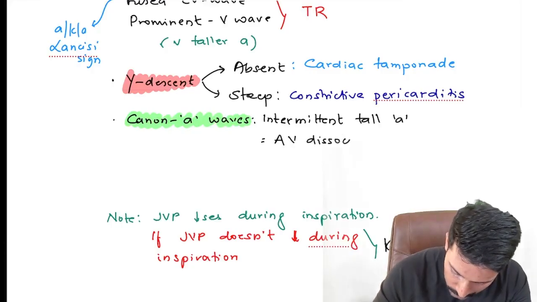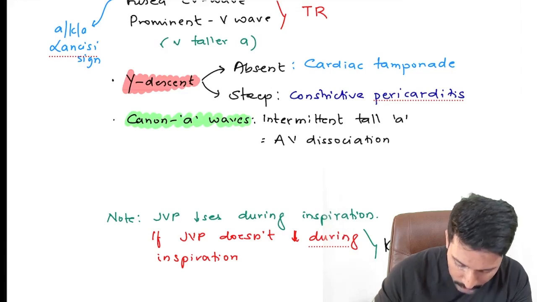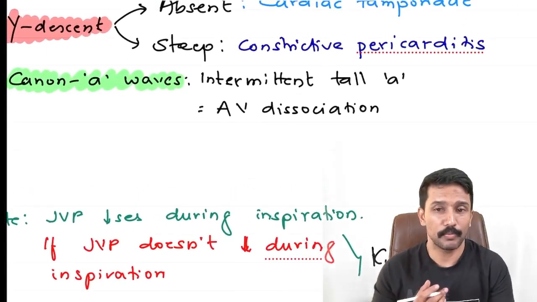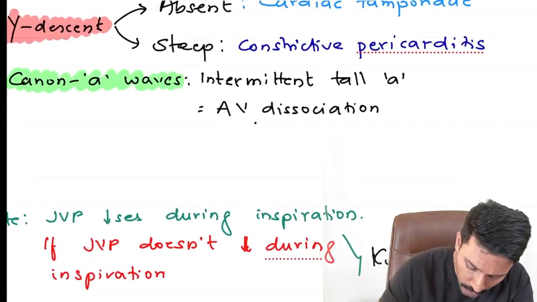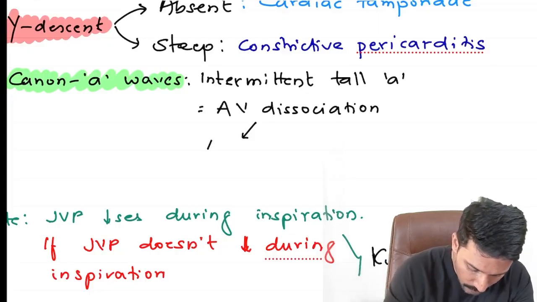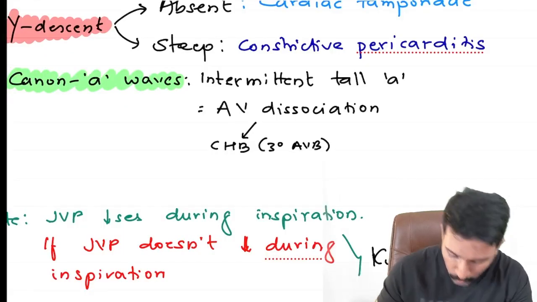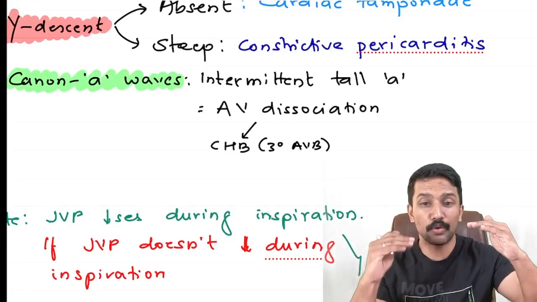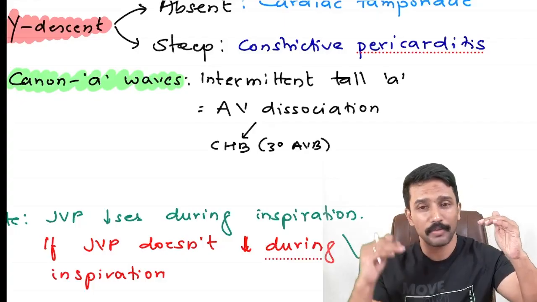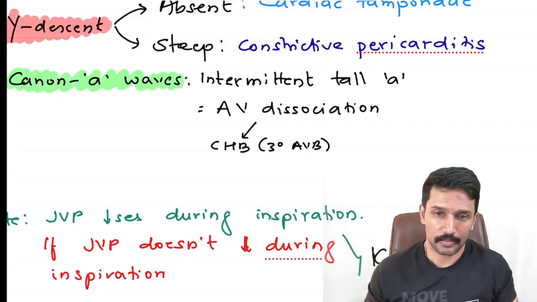And tell me now, when will atrial rate be more than ventricular and when will ventricular rate be more than atrial? So AV dissociation can happen in AV blocks, particularly complete heart block, which is also called third degree AV block. Here you have a new pacemaker in the ventricle whose rate will be low, and atrial rate will be higher.